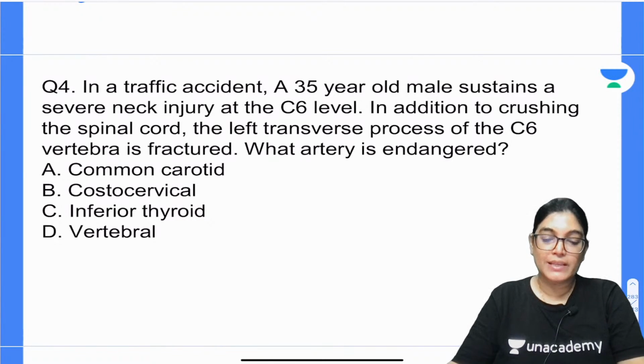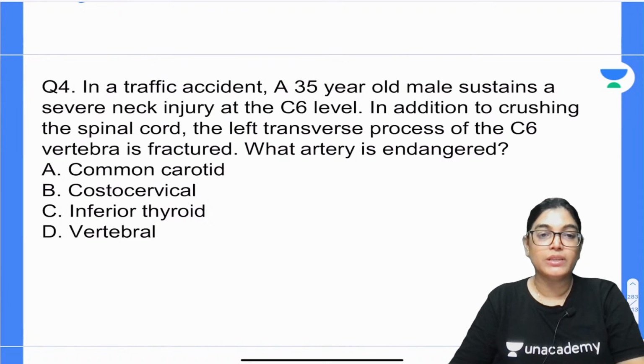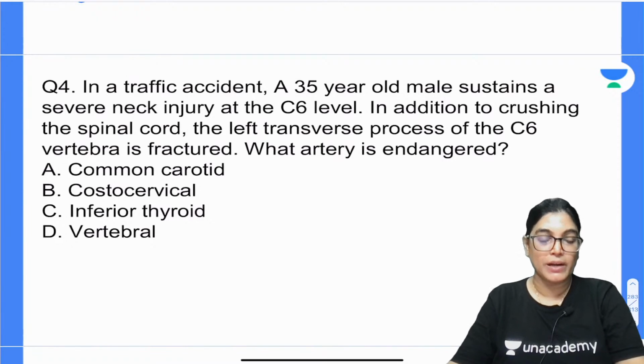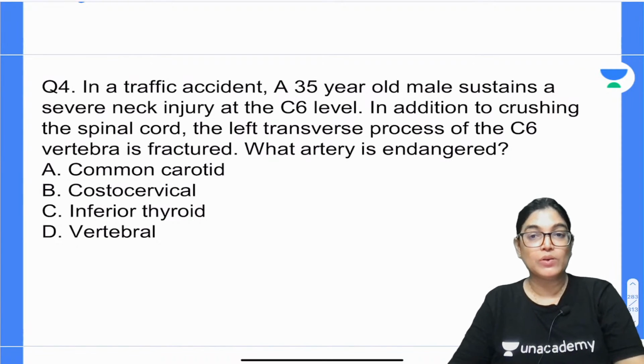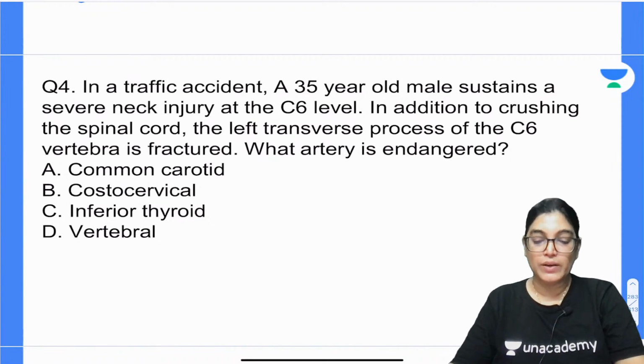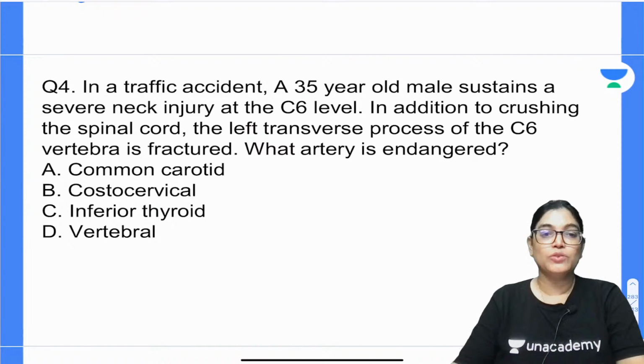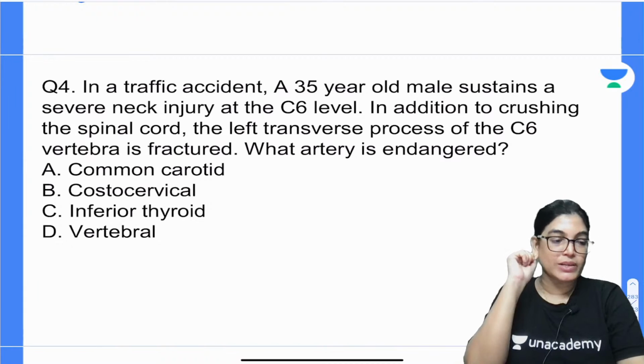Which artery is endangered in this case: common carotid, costocervical, inferior thyroid or vertebral? Question number 4, you have to mark the correct answer. What is the level? C6 cervical vertebra.